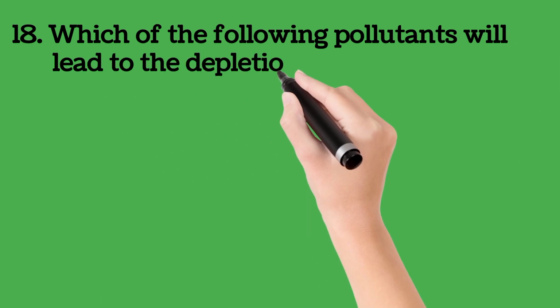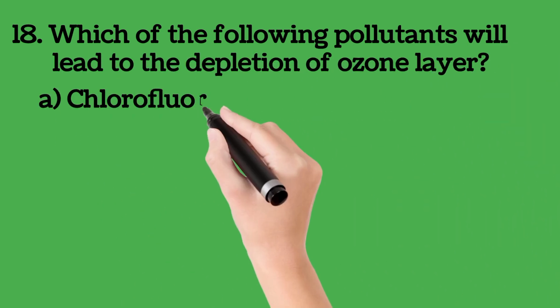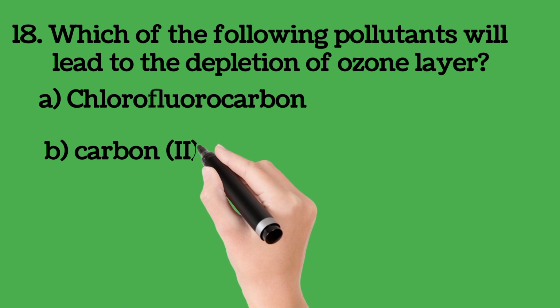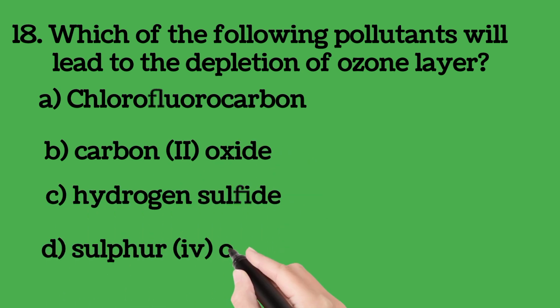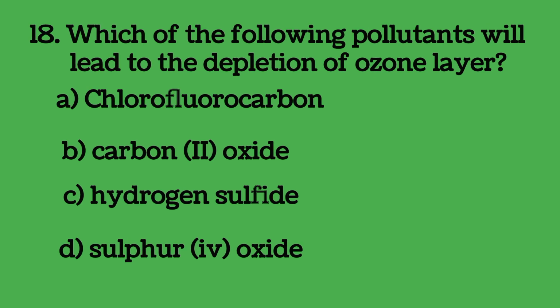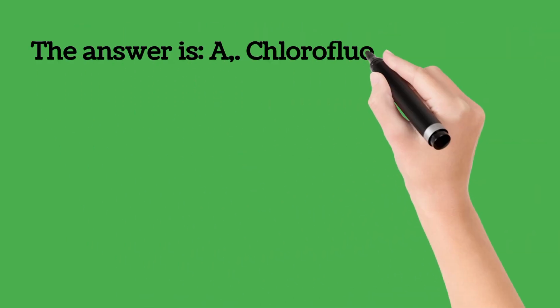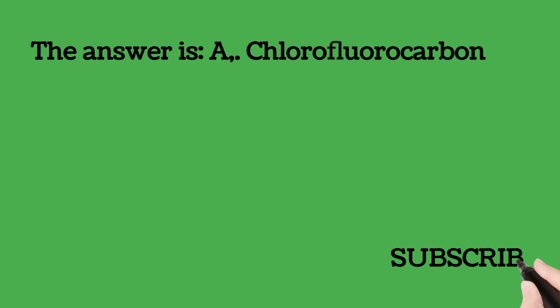Number 18. Which of the following pollutants will lead to the depletion of ozone layer? A. Chlorofluorocarbon, B. Carbon 2 oxide, C. Hydrogen sulfide, D. Sulfur 4 oxide. The answer is A. Chlorofluorocarbon.